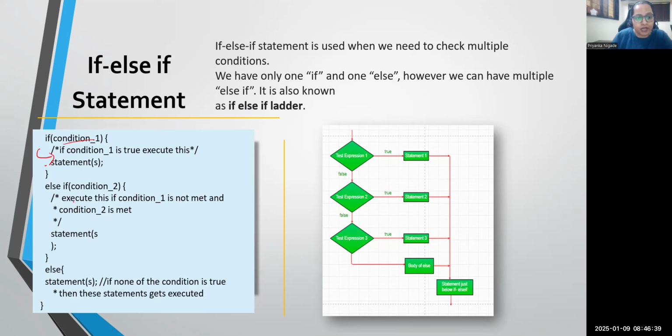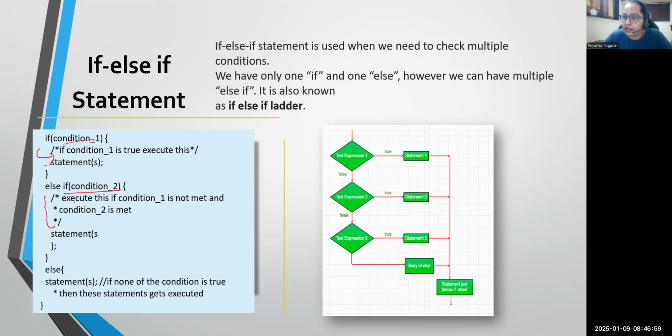If not, we can test another condition. If condition 2 matches, then I will execute the second block. If this is also not true, it will come to else and continue the journey. It depends on how many conditions you want to test, and based on that you will see the result.